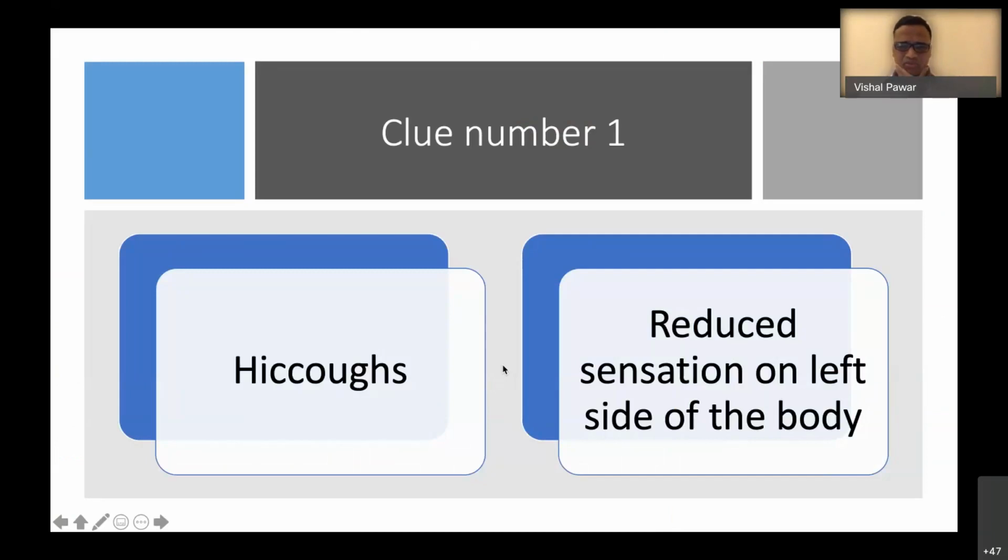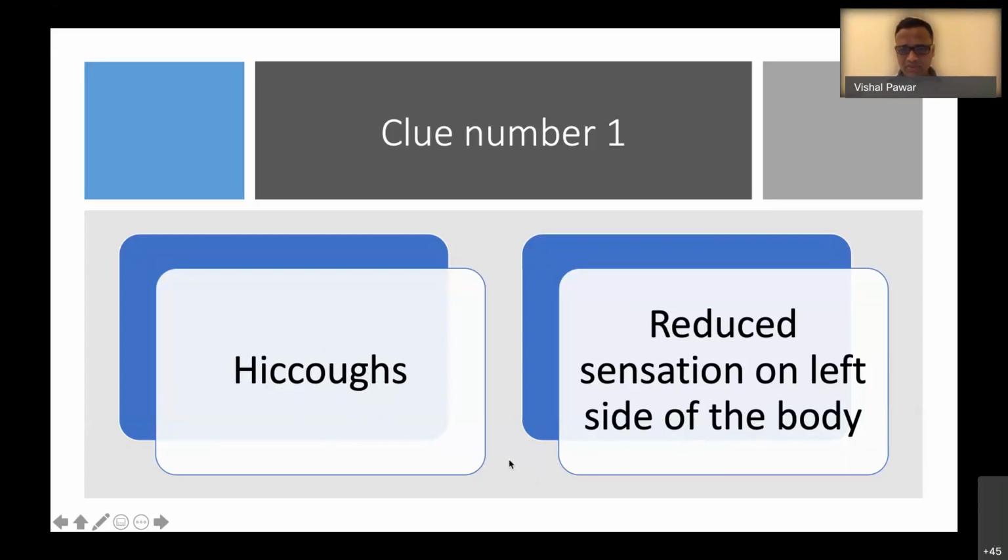Last time I posed some questions. There are some things which I can't explain. So there are some clues in this patient which pointed towards a central etiology. One is hiccups he started getting, and he has reduced sensation on the left side of the body. So these are the two things which definitely point towards a central etiology. Hiccups is because of irritation of the nucleus ambiguus. If there is involvement of the nucleus ambiguus, it causes hiccups. And reduced sensation of one side of the body is involvement of spinothalamic fibers.